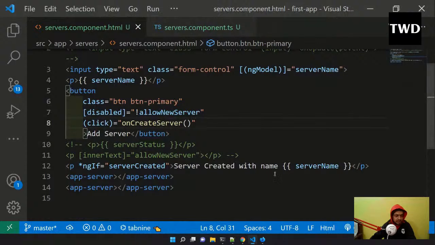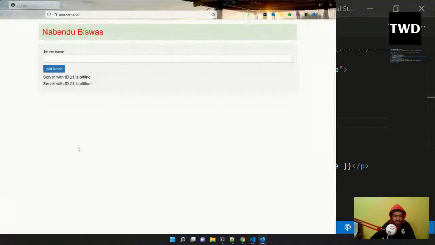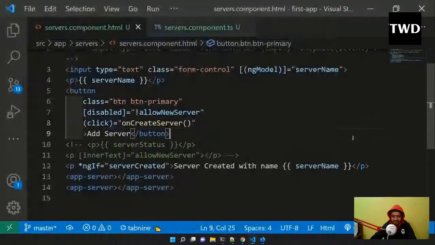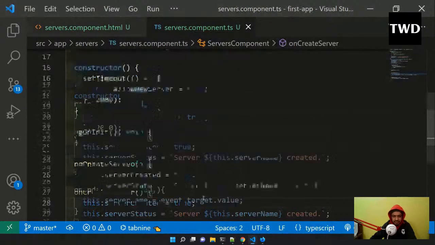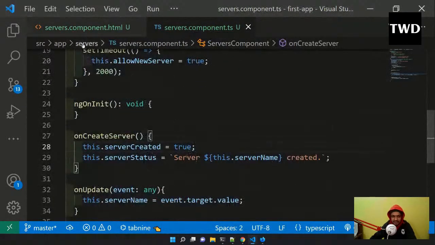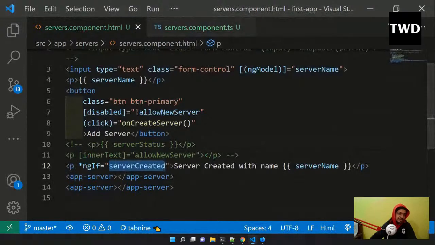Okay, now I will come back here and type sr1, and click add server, so server created with sr1. So what is happening right now? Initially it is false, so it is not shown. Now when you click on the button, it becomes true, and that is shown. So that's how ngIf works.